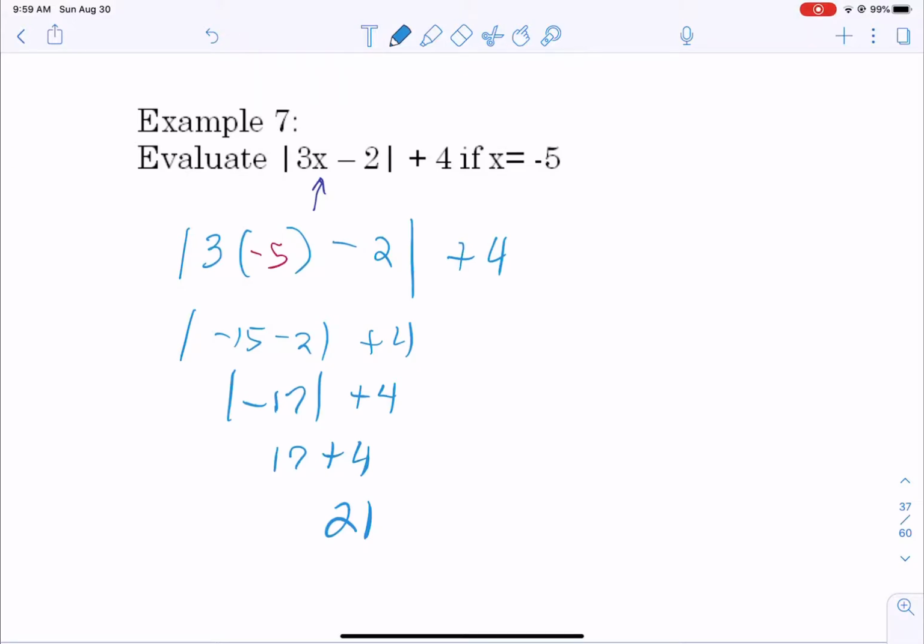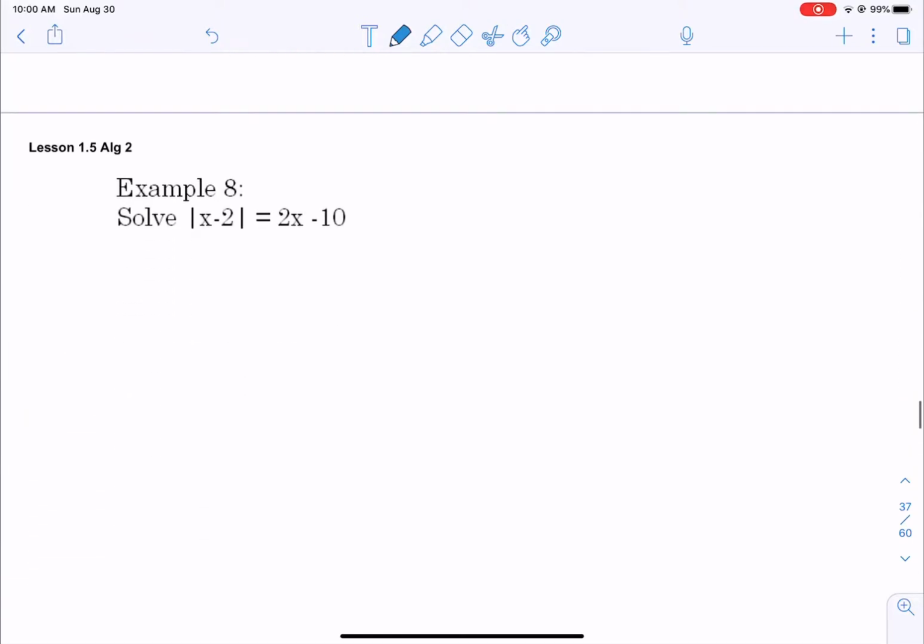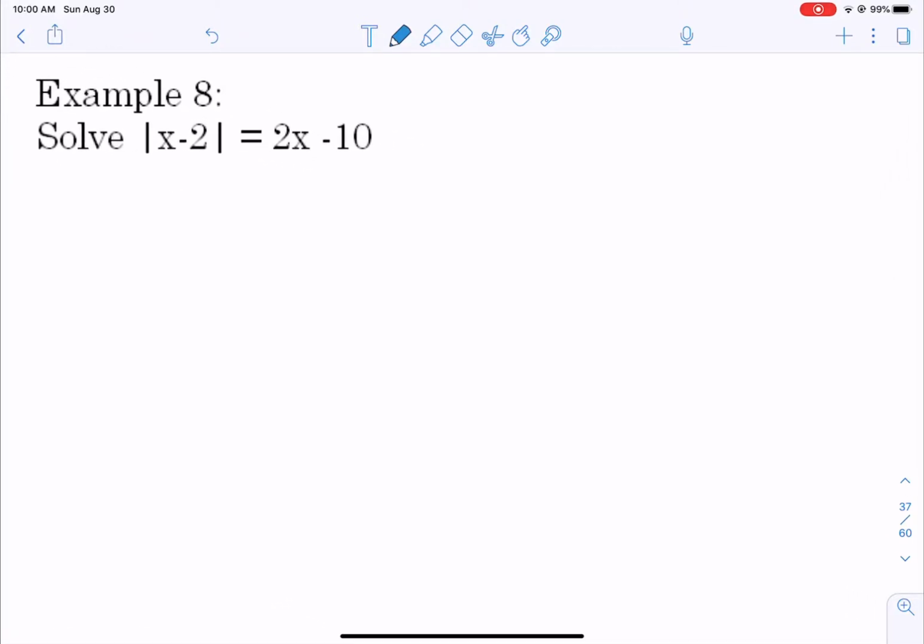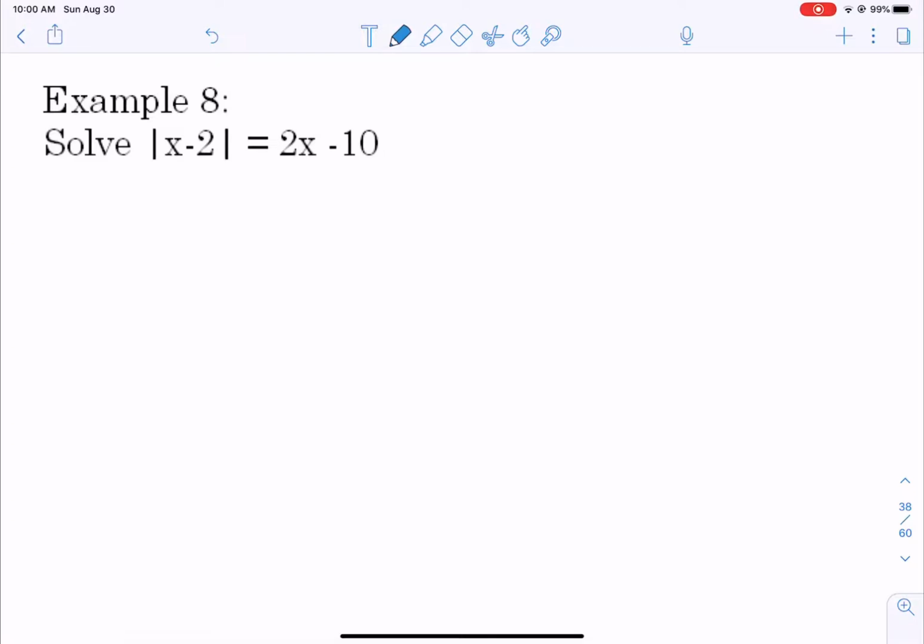So there's example 7. Here's example 8. Now this is one of the most difficult types because again we have x's inside and out, so these are the kind that we must check.